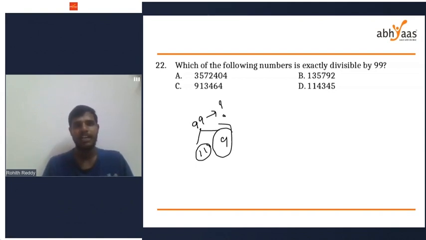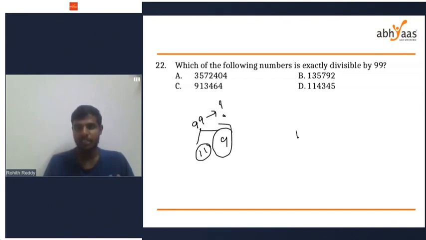Second option, sum of all the digits, 1 plus 3, 4, 4 plus 5, 9, 9 plus 7, 16, 16 plus 9, 25, 25 plus 2, 27. There is a possibility, option B, because sum of all digits is 27, divisible by 9. Next, I will add all the numbers in odd places and even places.